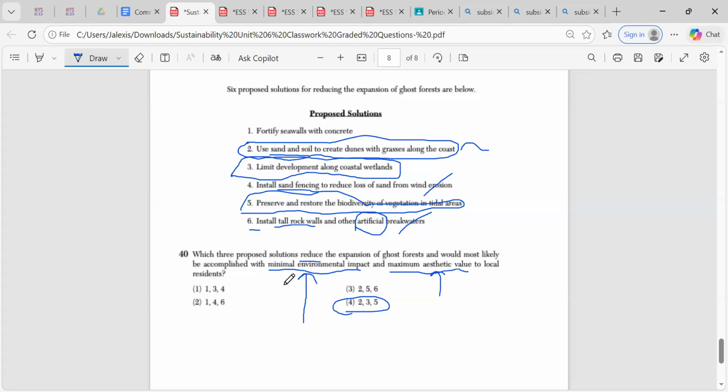Just by me seeing fortified seawalls with concrete and installing tall rock walls and artificial breakwaters, one and six already can be crossed out, which crosses out choices one, two, and three, right? Because we want minimal environmental impact and maximum aesthetic value. So we don't want something that pops out, that doesn't look aesthetically pleasing. Right. So that's why choice four is the correct answer.